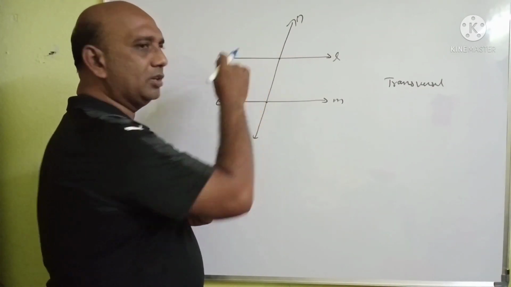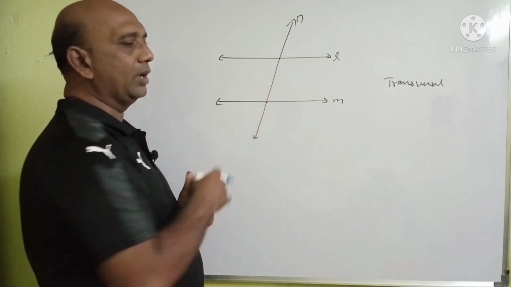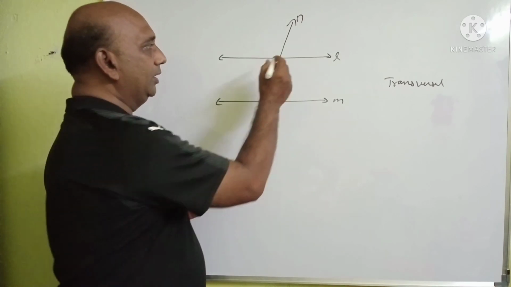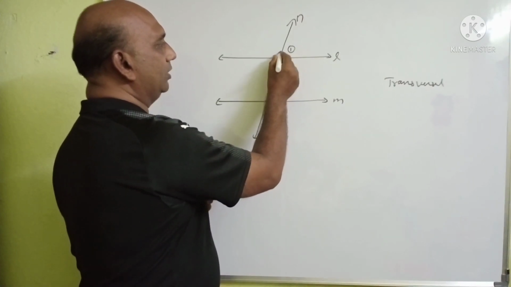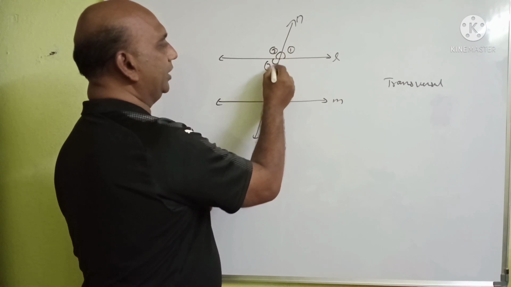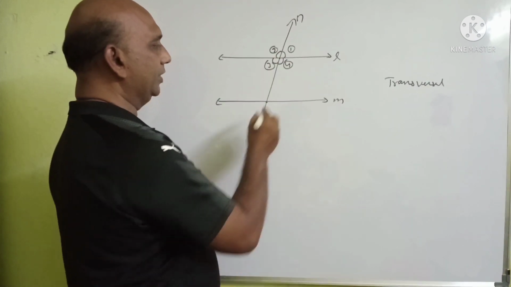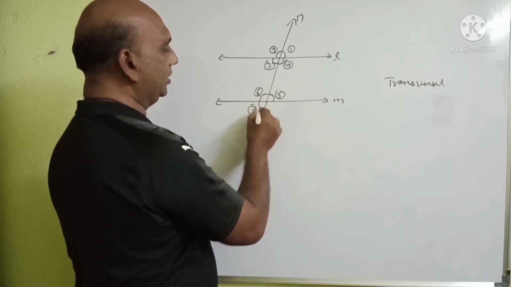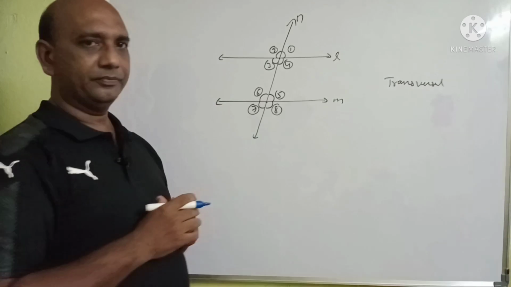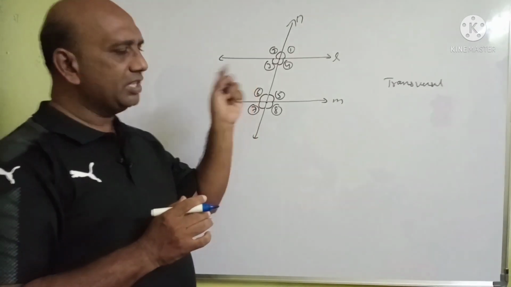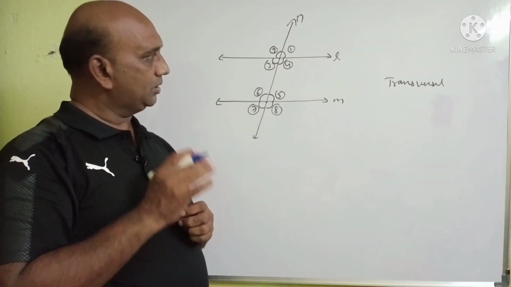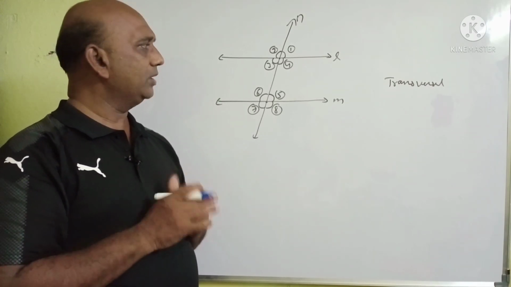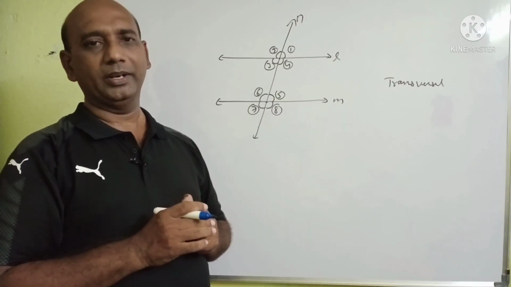At these 2 points of intersection, we have altogether 8 angles. Let them be angle 1, angle 2, angle 3, and angle 4. This is angle 5, angle 6, angle 7, and angle 8. If you observe these angles carefully, some angles are outside these two parallel lines, and some angles are interior of these two parallel lines.